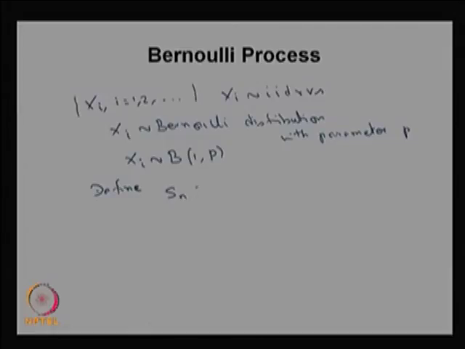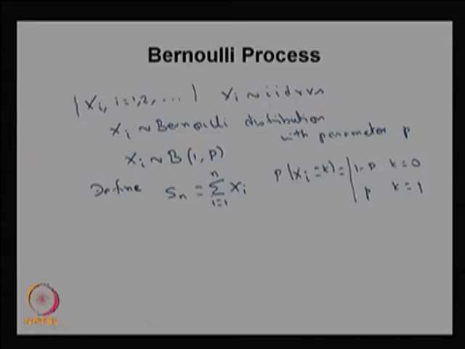For every n, Sn is nothing but the sum of the first n random variables. Suppose Xi is the outcome of the ith trial, so Xi can take the value 0 or 1. That means Xi can take the value k: if k is equal to 0 with probability 1 minus p, and k equal to 1 with probability p.